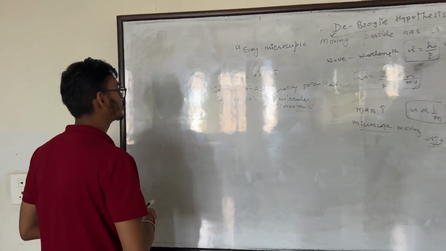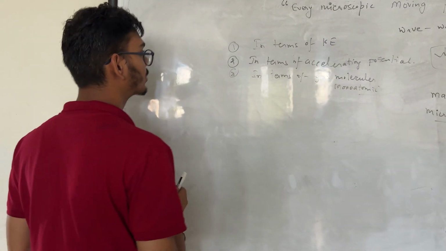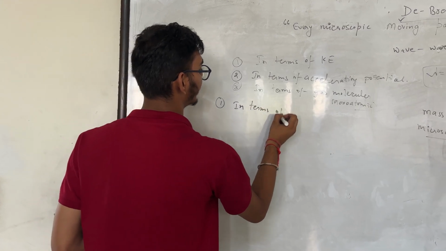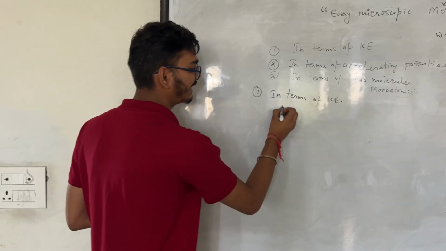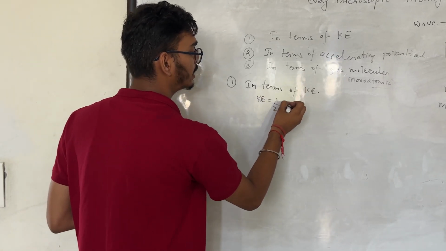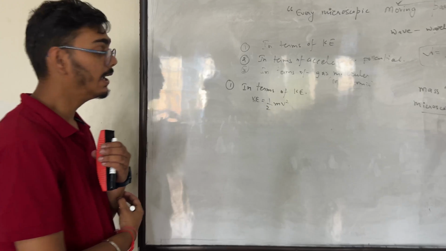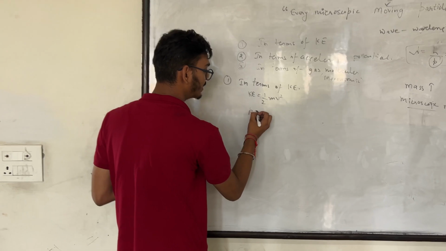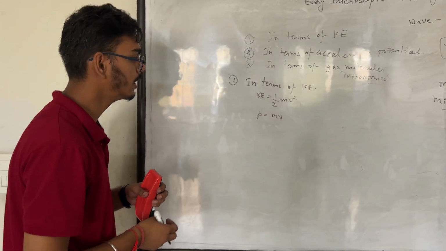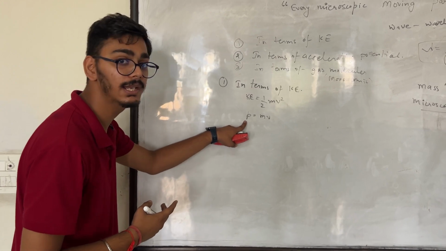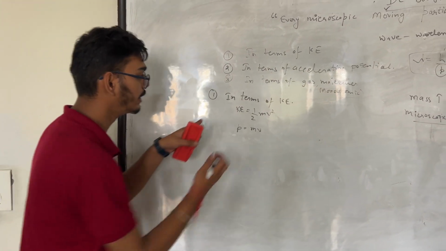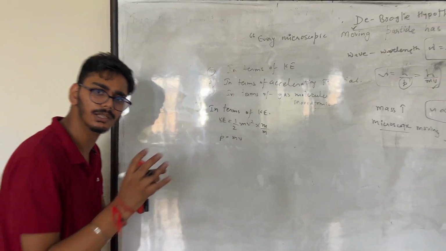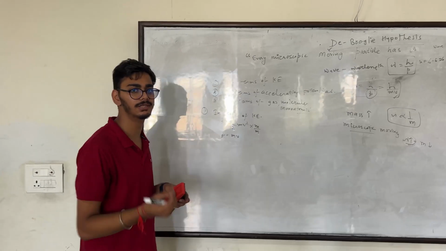First we are going to talk about it in terms of kinetic energy. We know that the kinetic energy is given by half mass into velocity squared. But we need to find the value of momentum, and we know momentum is equal to mass into velocity. To find the relation between linear momentum and kinetic energy, we need to multiply and divide this equation by m.